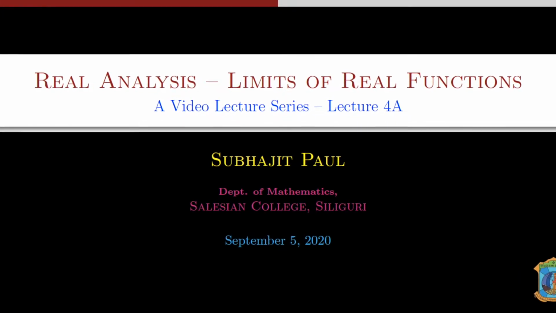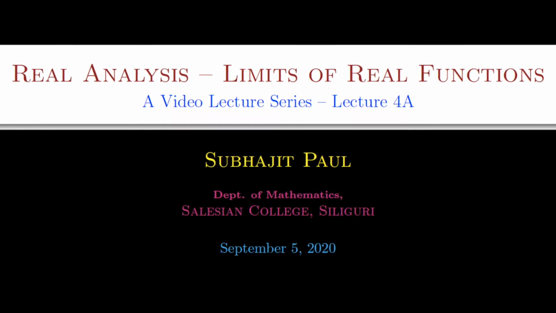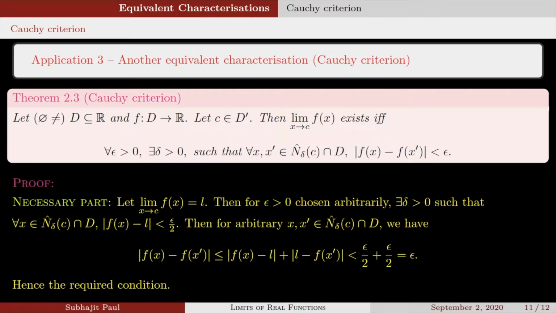Okay, so fifth class today we'll be doing the proof of the remaining sufficient portion of the Cauchy criteria. So Cauchy criteria says, for existence of limit at a particular point, let D be a non-empty subset of R and the domain for the real valued function f. C is a limit point of D. Then the limit as x tends to C of the function f(x) exists if and only if this is the criteria.